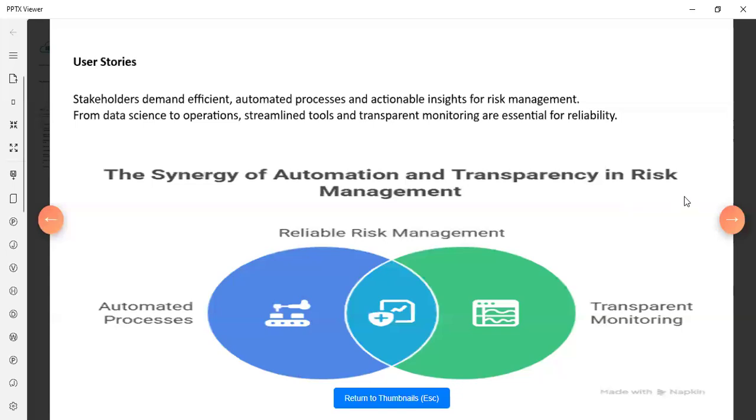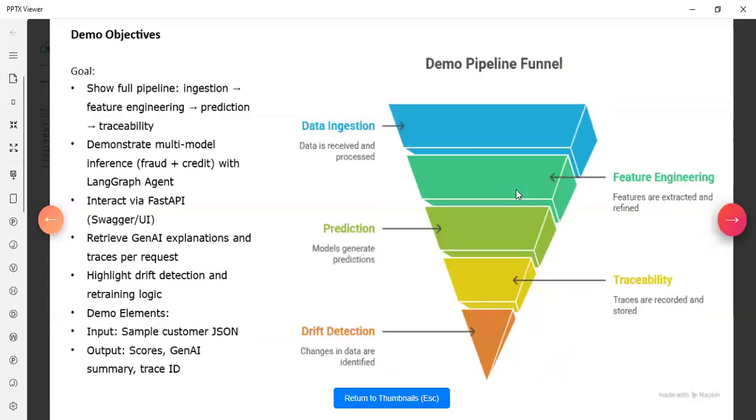Next is the demo objective. Our demo will bring this vision to life by showcasing the full pipeline, from data ingestion to feature engineering and prediction. Then we will demonstrate a multi-model interface for fraud and credit scoring powered by a LangGraph agent.